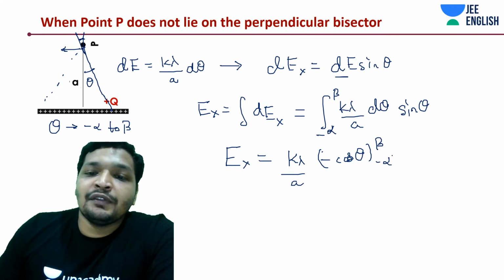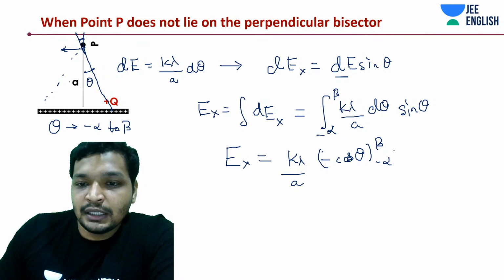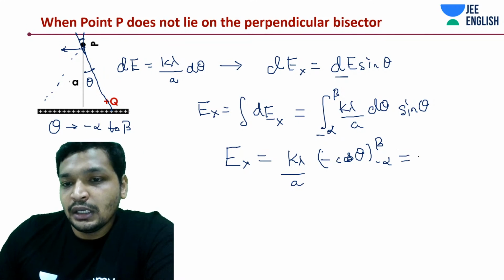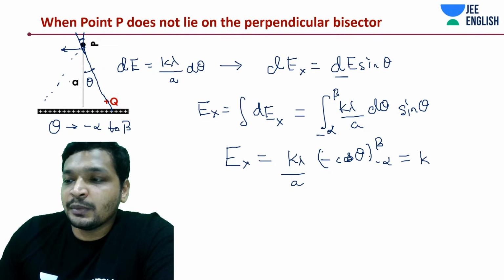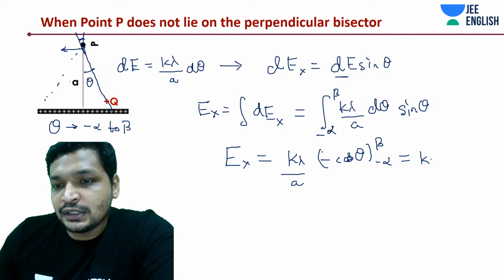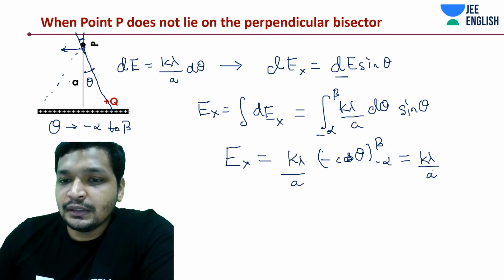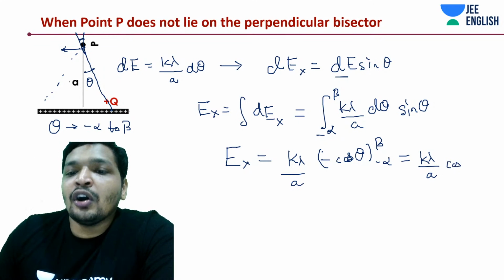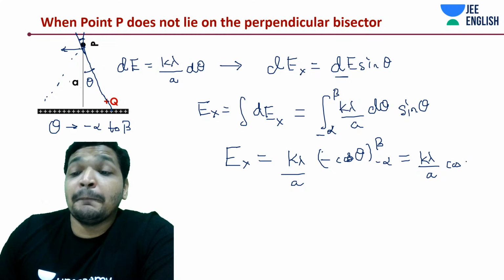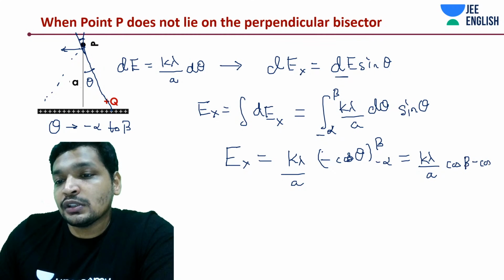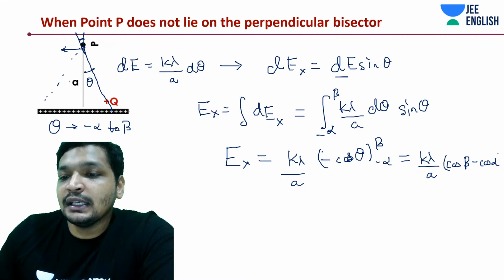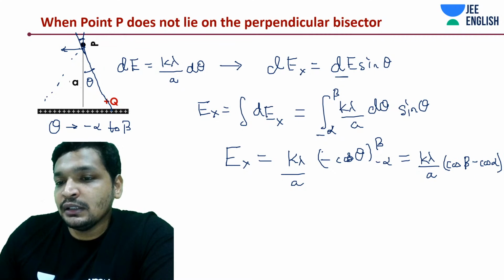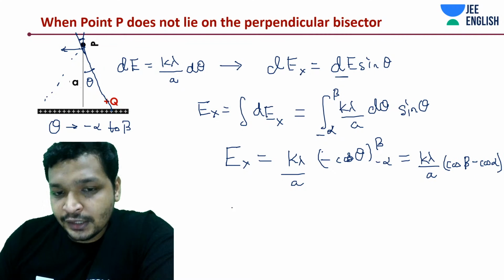This is from minus alpha to beta, so minus of alpha is in the cos case just cos alpha. It's k lambda by A, cos of beta minus cos of alpha. Makes sense. There should be a negative sign, there should be subtraction of fields.